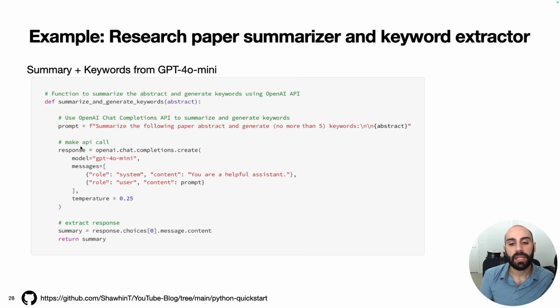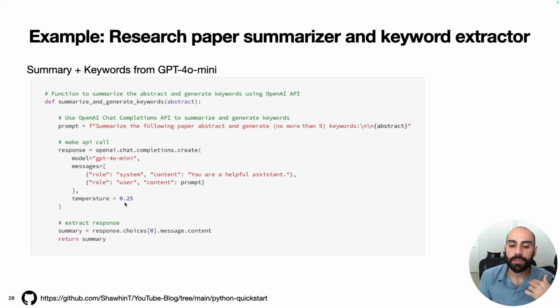Then we're going to make our API call. Here we're using OpenAI's Chat Completions API. We can specify the model we want to use, which here we use GPT-4o Mini, which is the cheapest and fastest model OpenAI has. And then we'll send the model our prompt. OpenAI's API has the ability to create system messages as well as user messages. Here we just have the system message as "you are a helpful assistant," and then the user message, so this would be as if we went to ChatGPT and typed something in, will be the prompt that we defined up here.